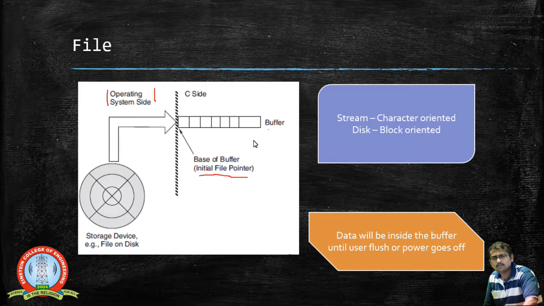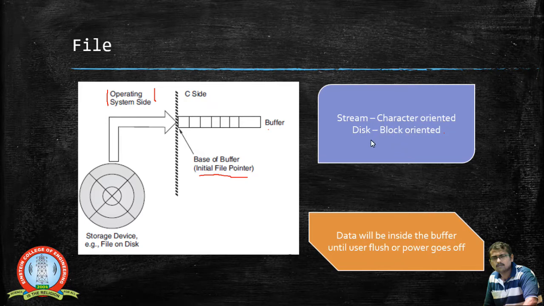Now when you look into file operations, and when you are transferring a file, the transfer can be like a stream. When you say it is in stream mode, it is character oriented, or sometimes you may also use a disk mode, where the disk mode is block oriented. Character oriented means you can transfer the data by character, and we know a character is a data type.